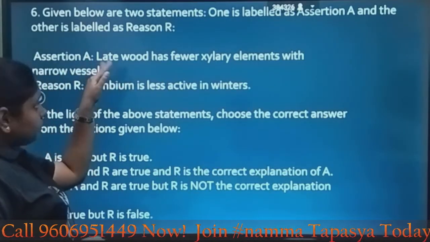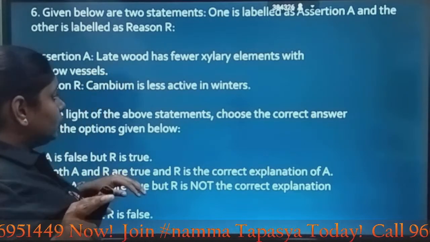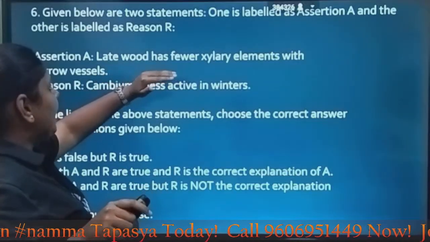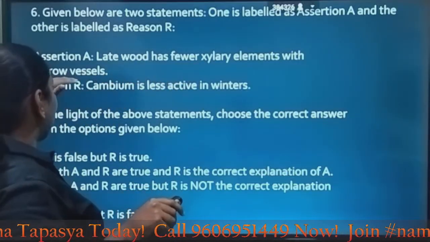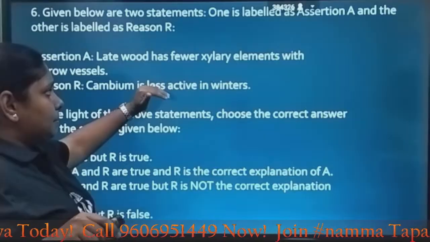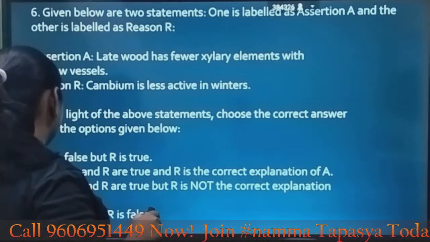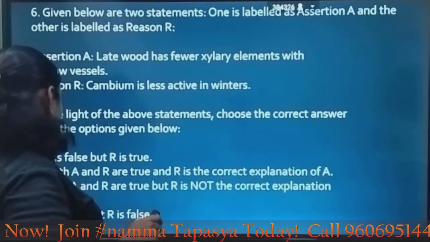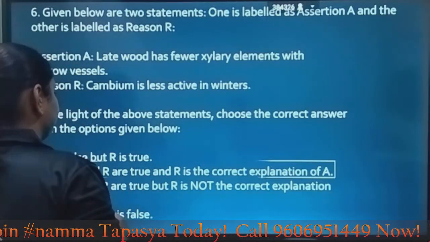Because late wood is the wood formed by the cambium in autumn, and it has few xylem elements with narrow vessels because cambium is less active in winter. So A and R are true, and R is the correct explanation of A. Option B is the right answer.